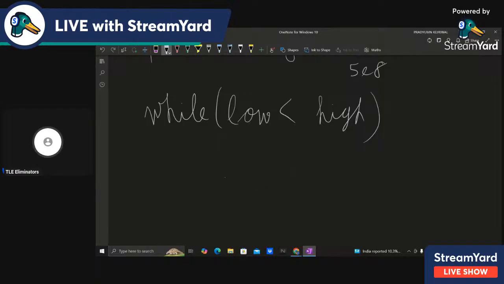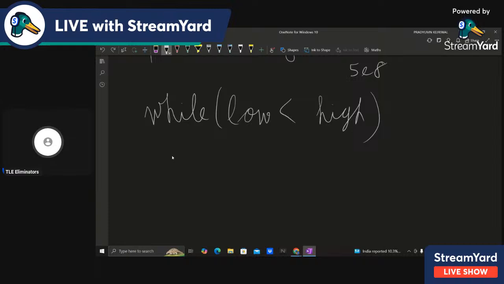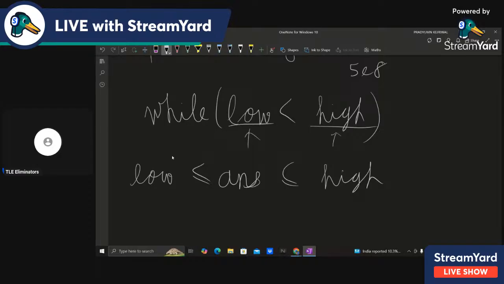But in decimal, what you can actually do is, you have a tolerance level. So what do low and high mean? Low and high mean that your actual answer is greater than or equal to low, and less than or equal to high. And if we are working with integers, if low becomes equal to 5 and high becomes equal to 5, then you can say that the answer is equal to 5.